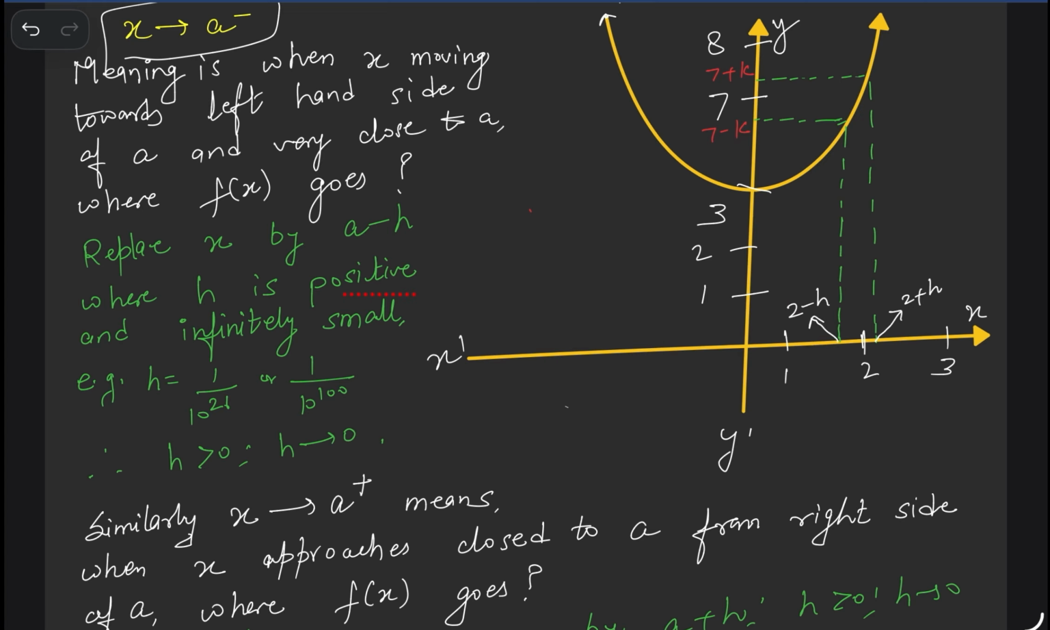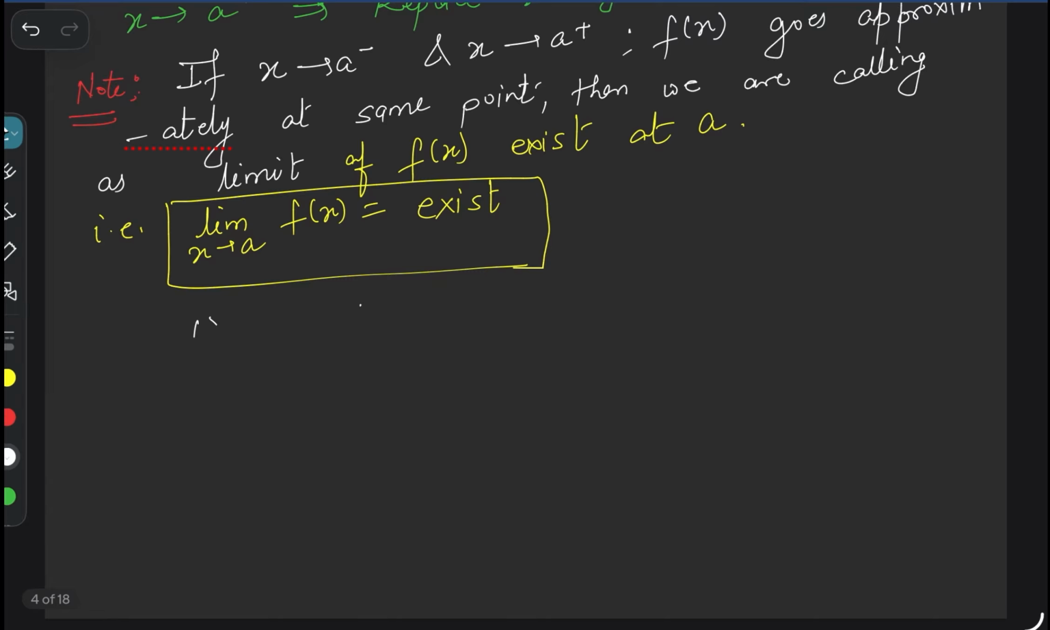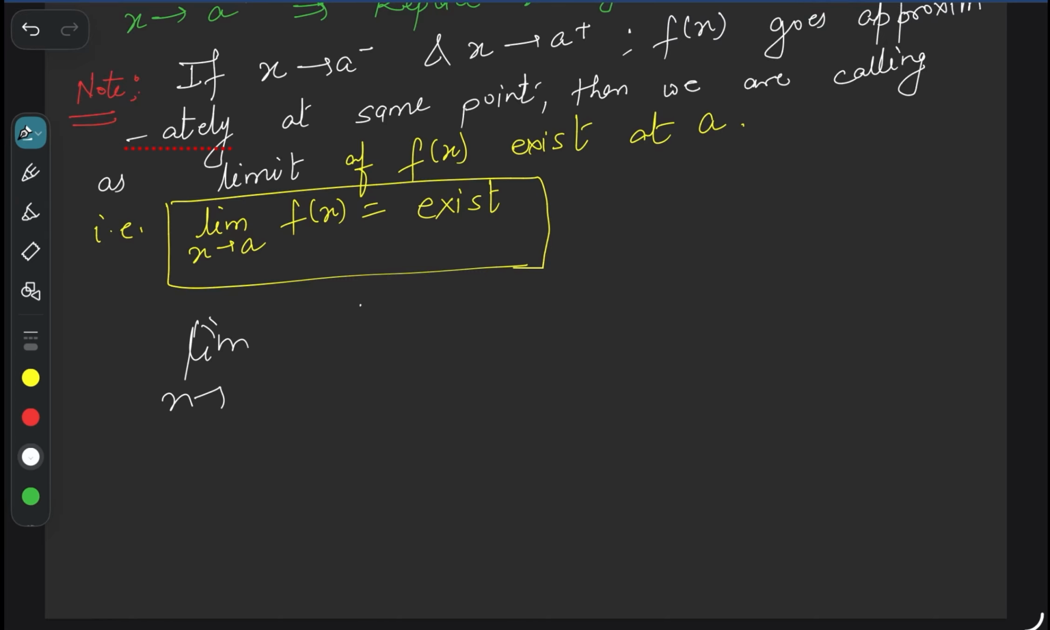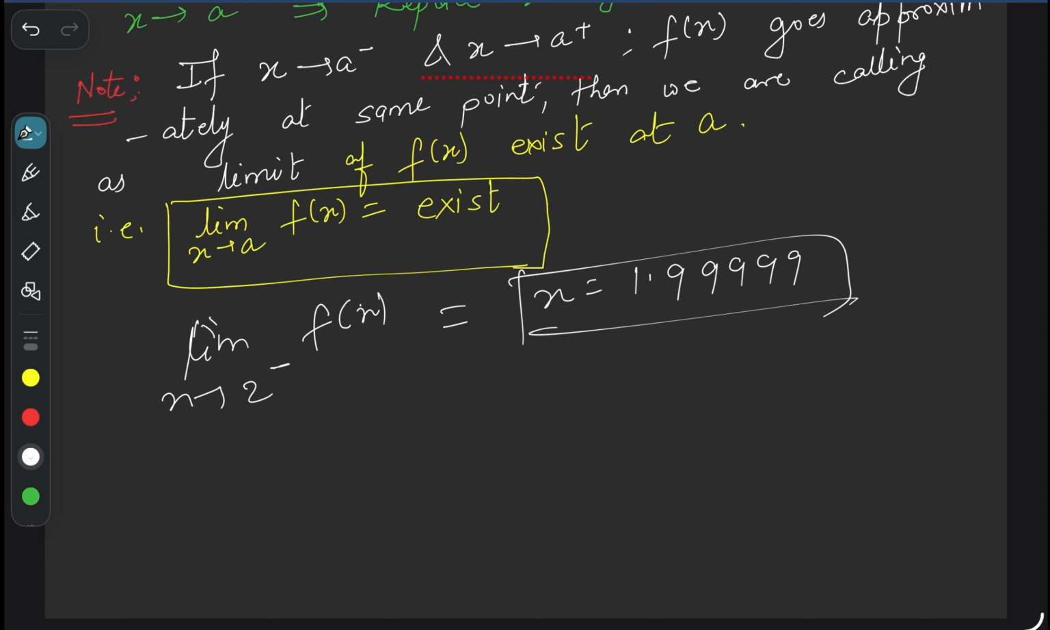When we approach a, or here 2, from the right hand side, we call it the right hand limit. If we approach from the right hand side, we call it a right hand limit. If we approach from the left hand side, very close, not too much far away. For example, if you are saying limit x tends to 2 minus of any function f x, we are trying to say 2 minus means from the left hand side, x equal to, we can think like 1.9999 like this. This is the meaning of 2 minus.